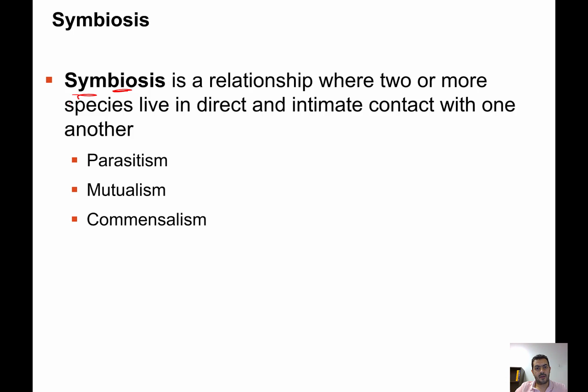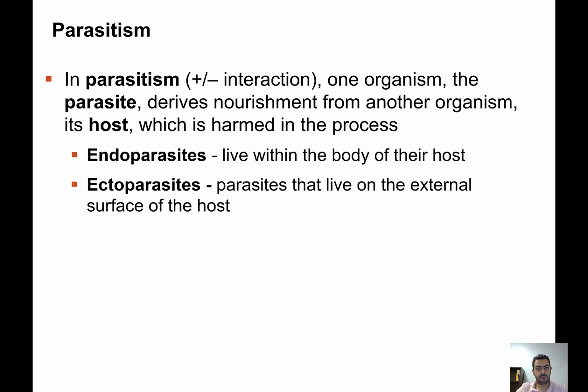One of them is going to be the host. This is usually the organism that is bigger in size, so the host will host the other, symbiotic organism, and this symbiosis can be classified as parasitism, mutualism or commensalism, as we will see in the next slides.